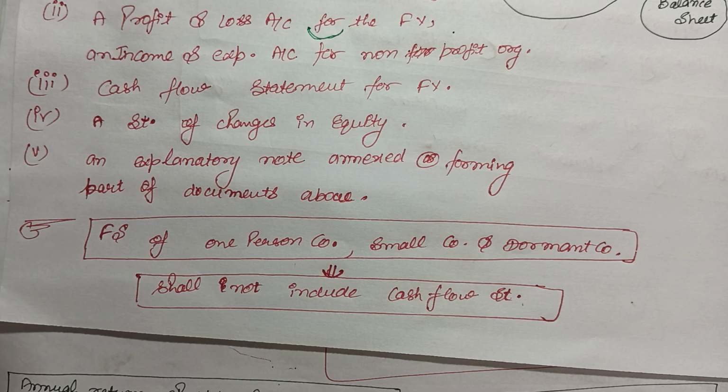But for the big or the listed company or the public company, or a private company with a big turnover, they have to prepare the statement of changes in equity.